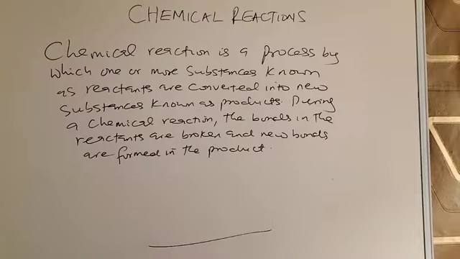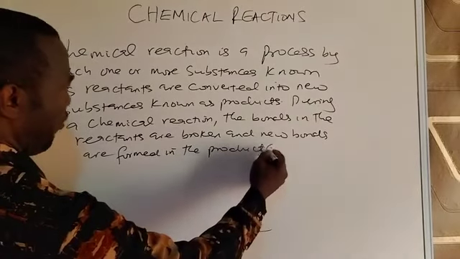I repeat, a chemical reaction is a process by which one or more substances known as reactants are converted into new substances known as products. During a chemical reaction, the bonds in the reactants are broken and new bonds are formed in the product or products. So that is how we define a chemical reaction.